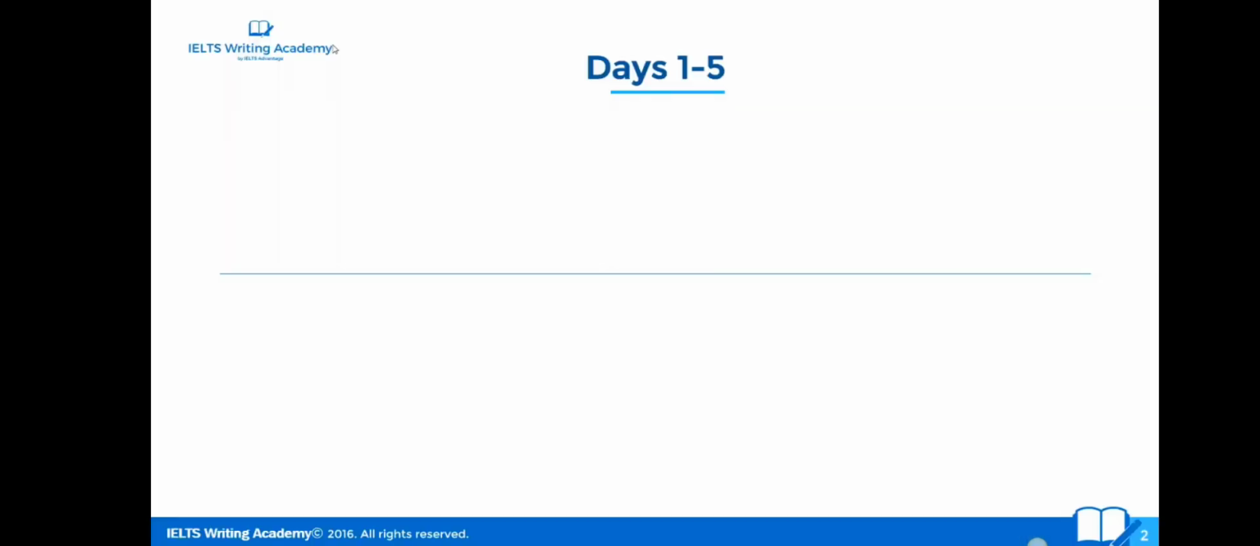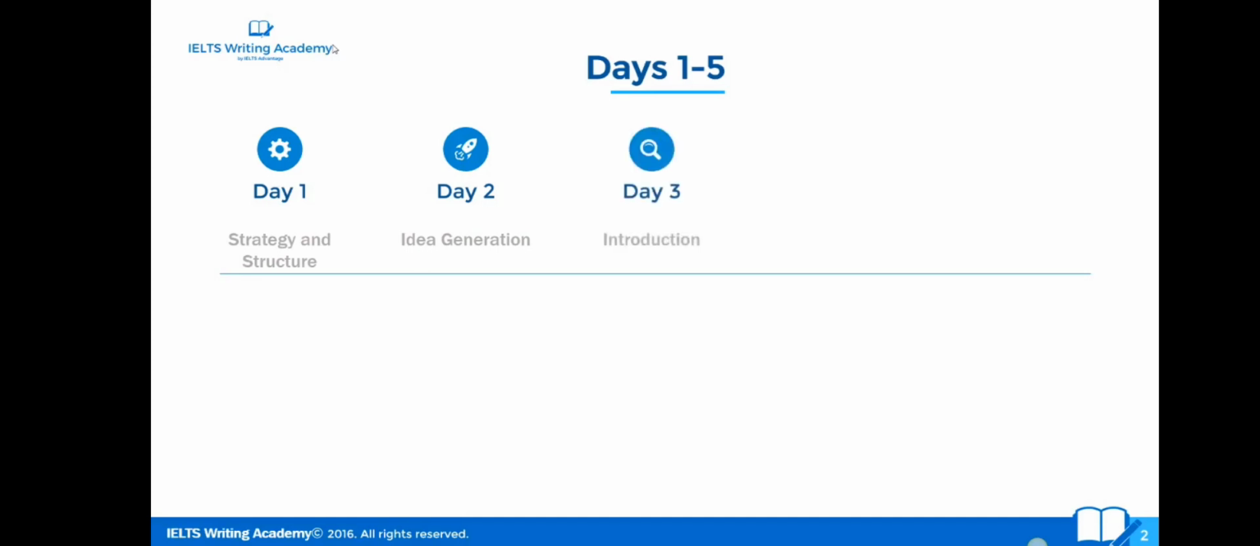Let's have a look at what we're going to do on this 5-day challenge. So day 1, we looked at strategy and structure. We started you off on a very basic level. Today we're going to look at idea generation, how to think of relevant, specific ideas. Tomorrow, introduction. Next day, main body paragraphs, and then the final day, conclusion.